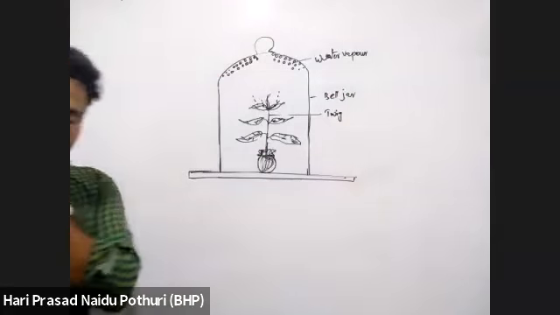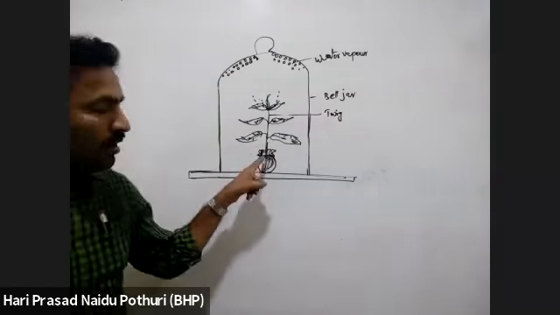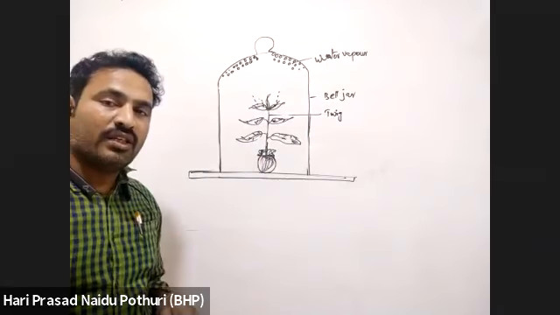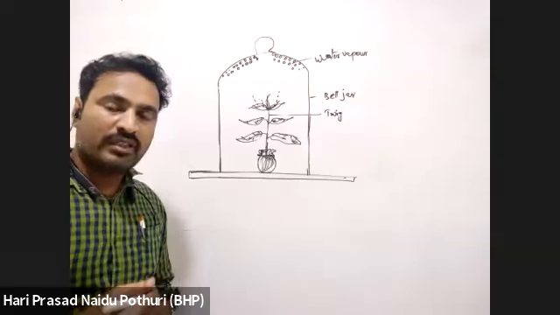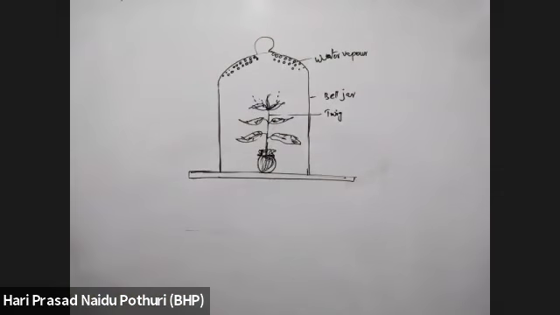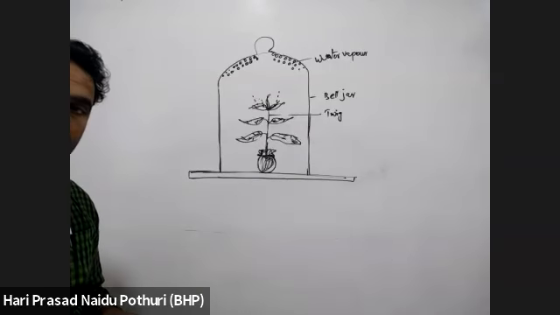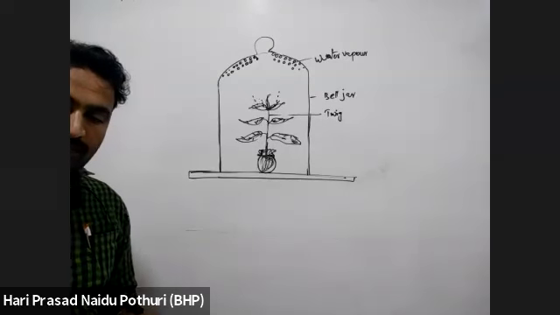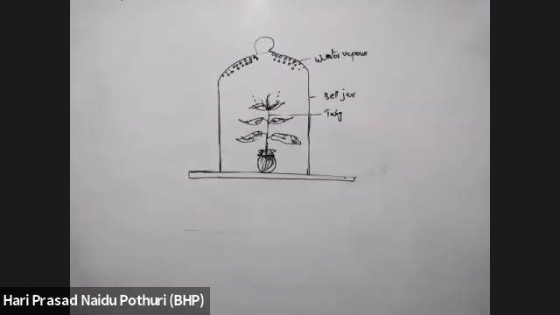This is the pot covered with a polythene cover or something. Complete? Write a few points for this experiment.